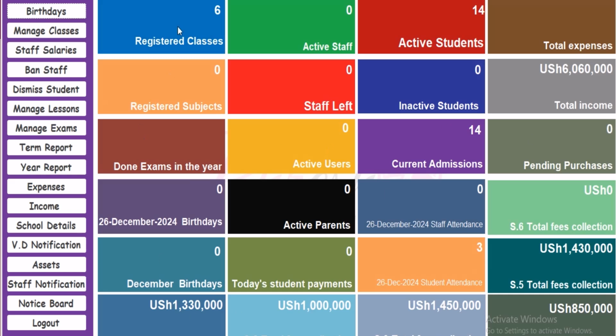This is now the dashboard. We're having 6 classes. We are having no birthday. We are having active parents, no staff registered, 14 students, like that. Total collection in senior 1, total collection senior 2, senior 3, like that. Expense, we have no pending expense yet. Then attendances students, we are having 3.